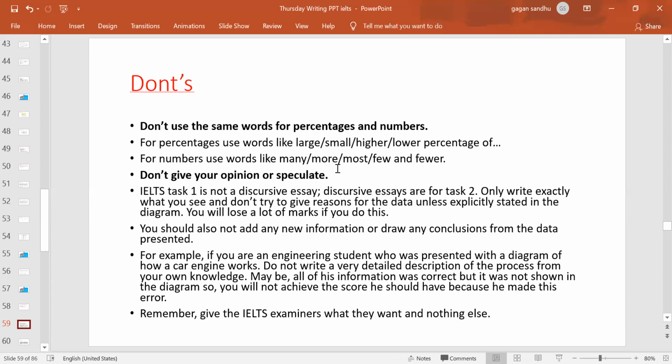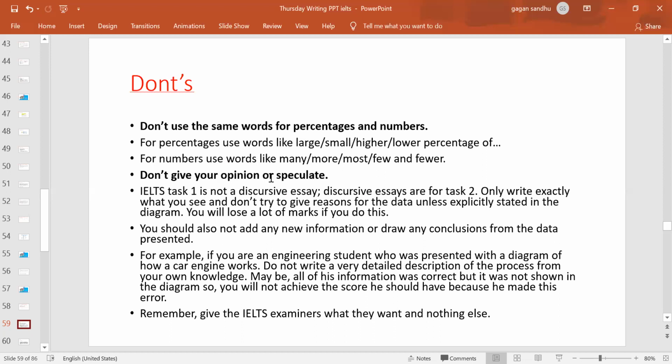Don't give your opinion or speculation. So this is true. Never give any opinion, like the electronic gadgets sale decreased in 2020 because this was the reason, and that's your personal opinion, or maybe you heard it in the news, right? So any speculation or opinion must not be added in the task 1 academic.